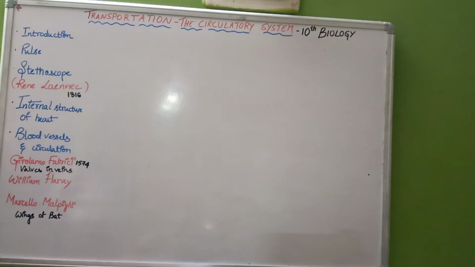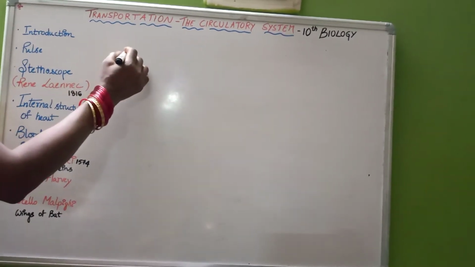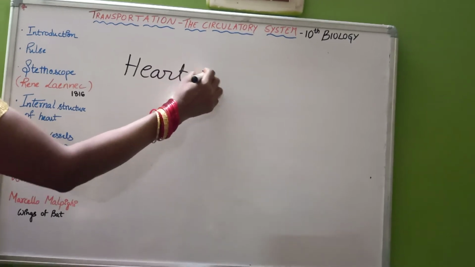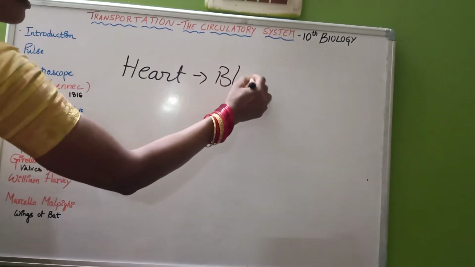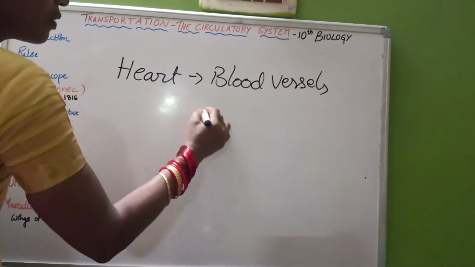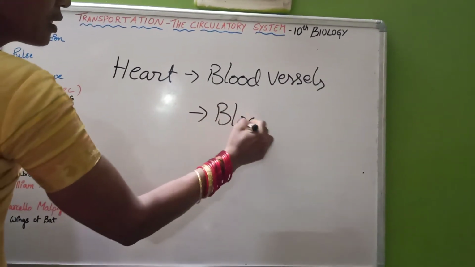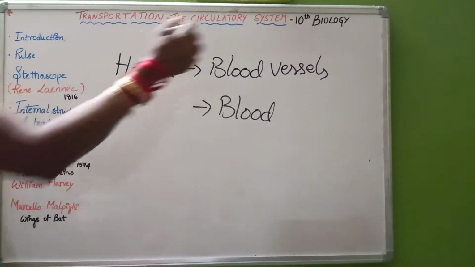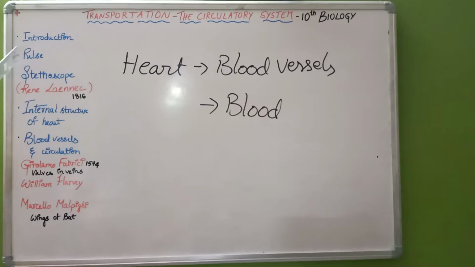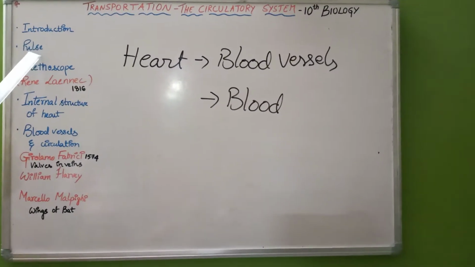In this circulatory system, there are three parts. One is the heart, the second is the blood vessels, and the third one is blood. These are the three parts in the circulatory system. Now, let us know what is meant by pulse.